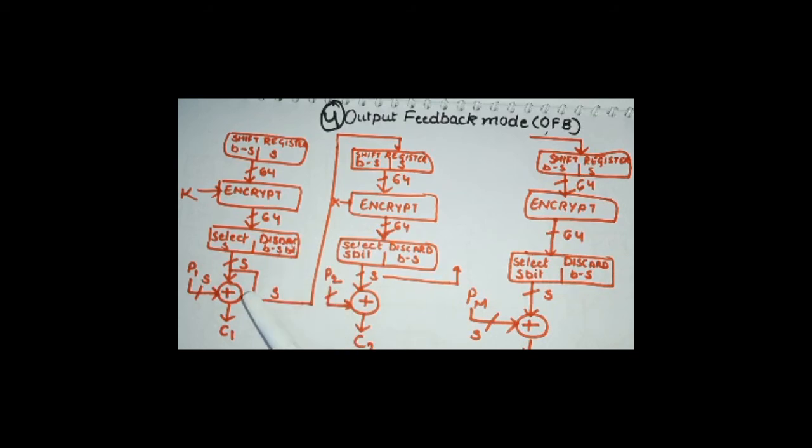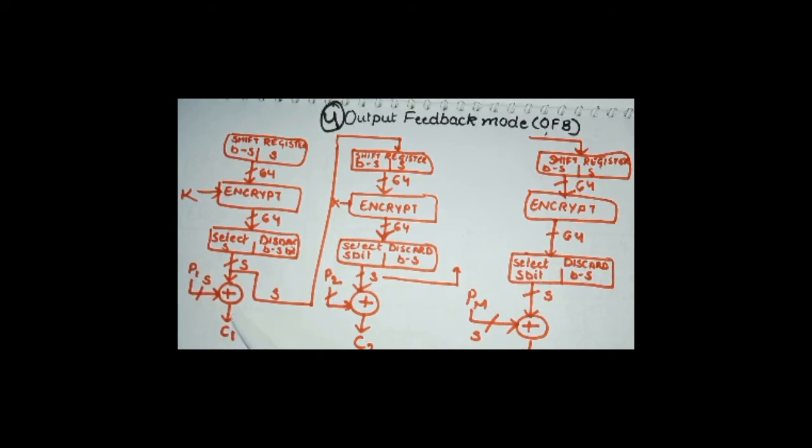Even if certain things are wrong in the ciphertext conversion, this bit error in the ciphertext will not be propagated. Why? Because we are not feeding the ciphertext value. We're just taking the selected S bits to the next round. So the advantage is that the OFB method does not promote bit error transmission in the entire flow of the OFB method.